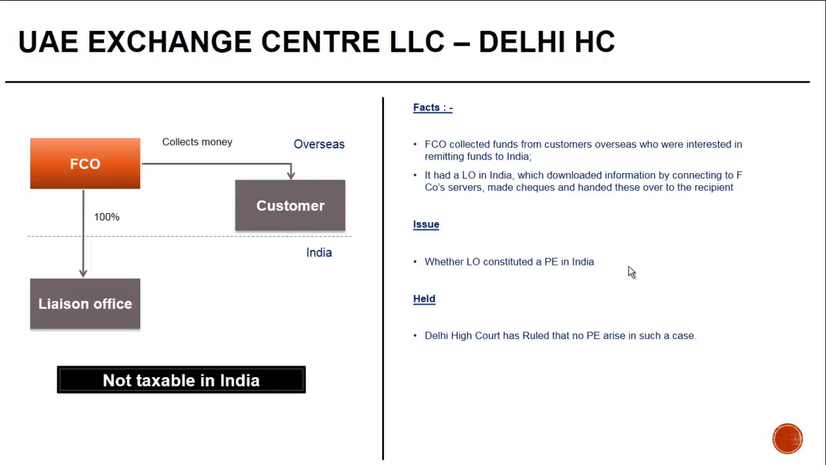So FCO collected funds from customers overseas who were interested in remitting money to India. It had a liaison office in India which downloaded information by connecting to FCO's server, made checks, and handed these over to the recipient. The issue was whether the LO constituted a PE in India. The Delhi High Court has ruled that no such PE arises in this